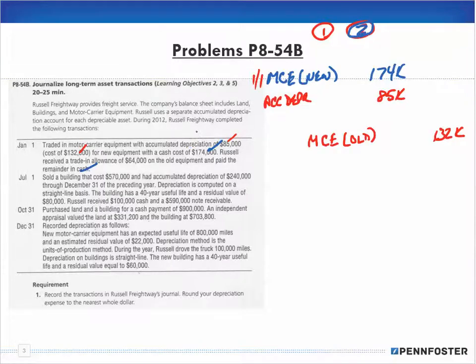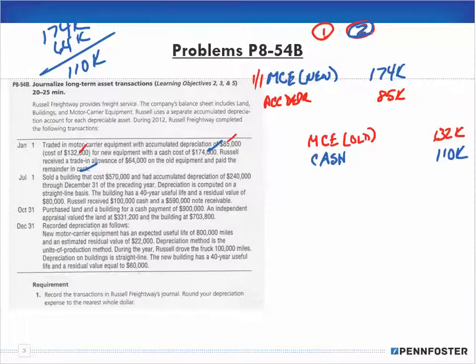If the new equipment cost 174,000 and we receive a trade-in allowance of 64,000, that means we're going to end up paying $110,000 in cash. So we're going to credit our cash for 110,000.